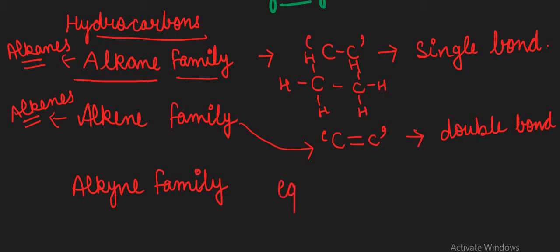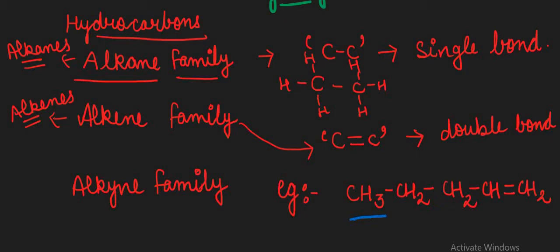For example, take this alkene: CH3, then CH2, then CH double bond, and this CH2. Please see this. In this CH3, 3 bonds of the carbon atom are completed by hydrogen atoms, and 1 bond is completed with the next carbon atom.